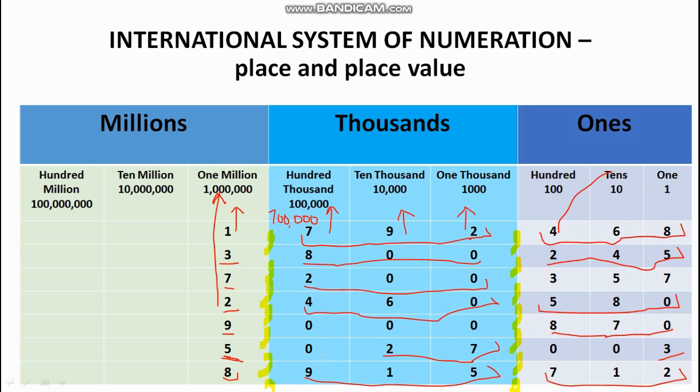What will be the place value of 0? You remember, we have done this. Wherever the 0 is, its place value remains 0 only. It does not change. So here in International System of Numeration also, the place value will not change.